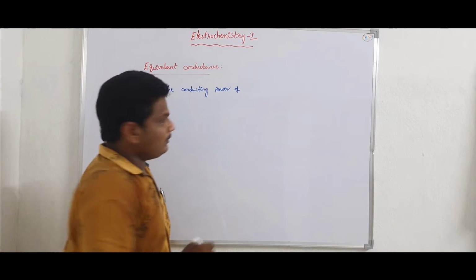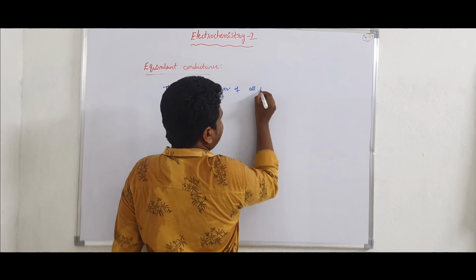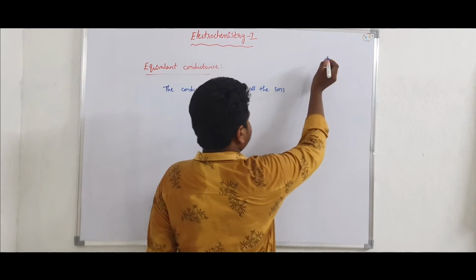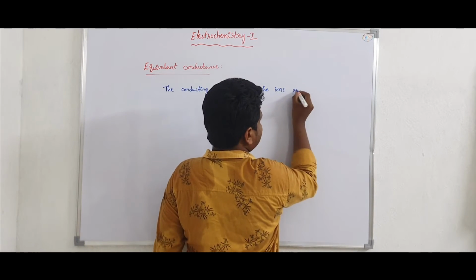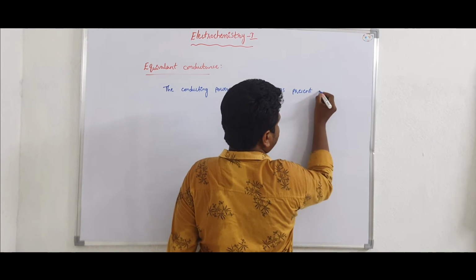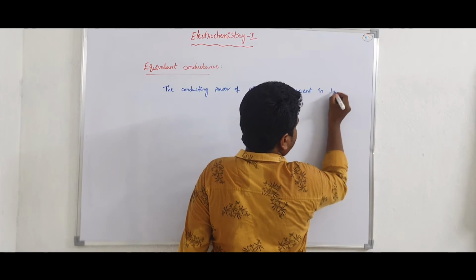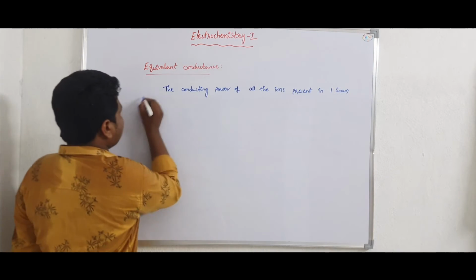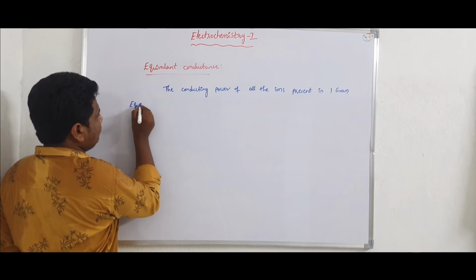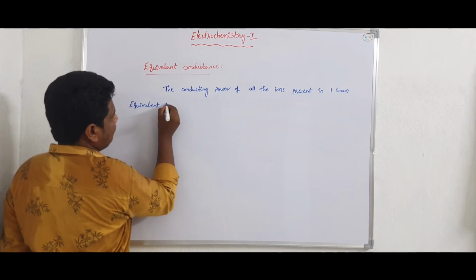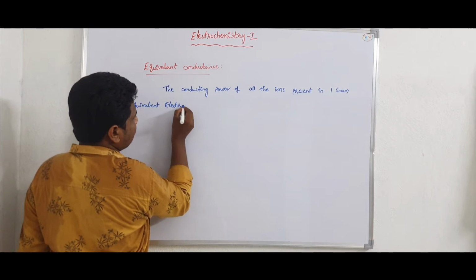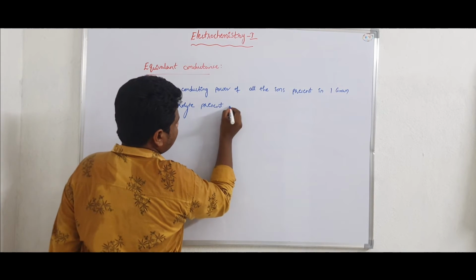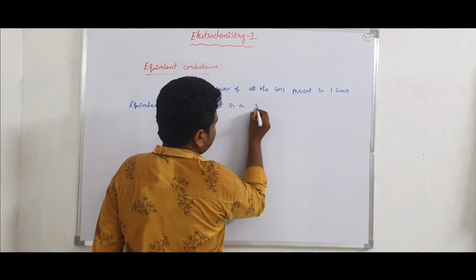So here, the conducting power of all the ions present in 1 gram equivalent electrolyte present in a solution.